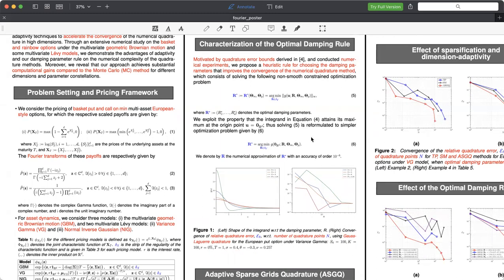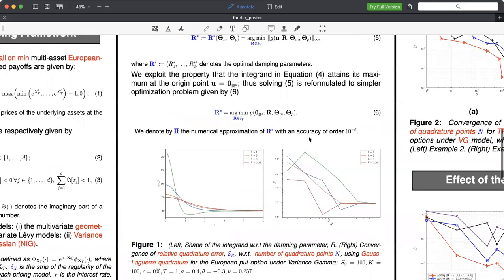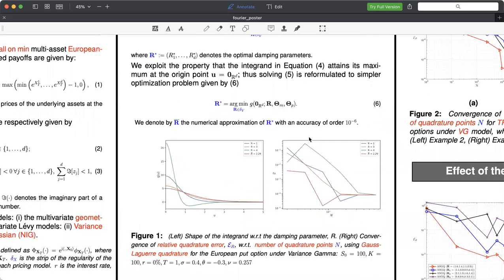In figure 1, we provide on the left the shape of the integrand with respect to some values of the damping parameters, and on the right-hand side, we provide the convergence of the relative quadrature error with respect to the number of quadrature points N when we use Gauss-Laguerre quadrature for the European put option under variance gamma with the following parameters.